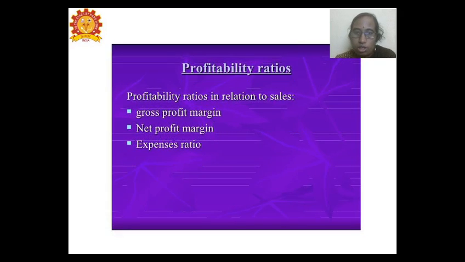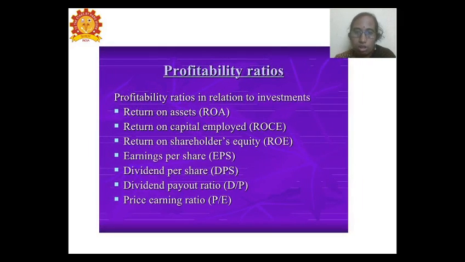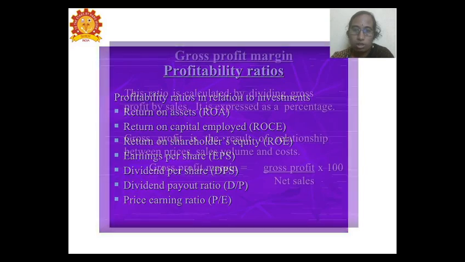First, in relation to sales, there are three ratios: the gross profit margin, the net profit margin and the separate expenses ratios. Then, in relation to investments, we have the return on investments, return on capital employed, return on assets, return on shareholders' equity, earnings per share, dividends per share, dividend payout ratio and price earnings ratio. These are all in relation to investments.